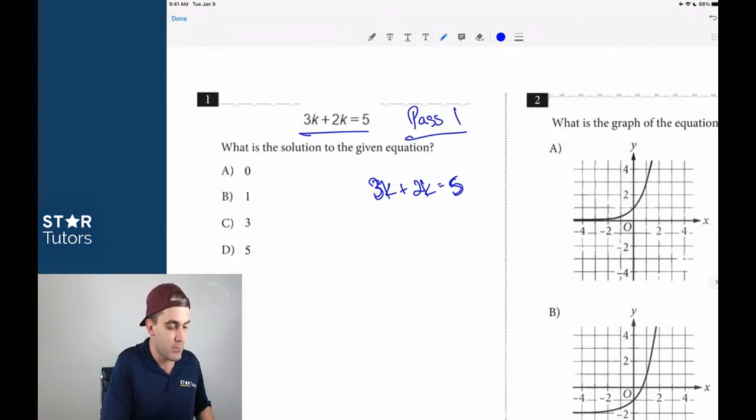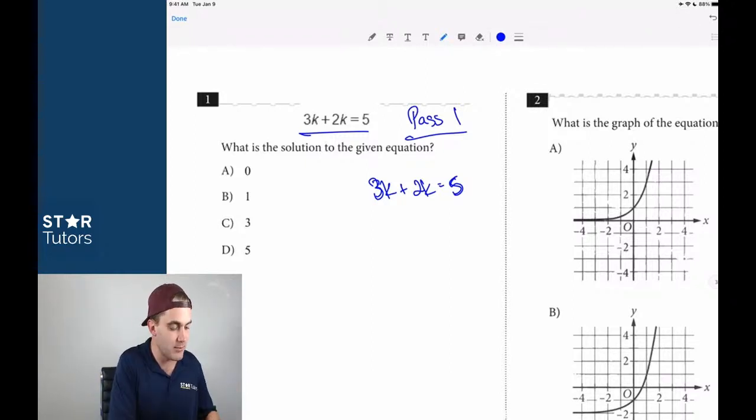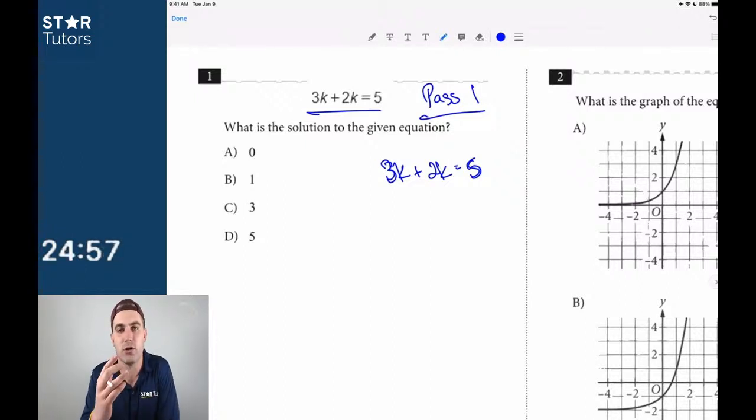Right? And guys, let me show you how I want you to practice. I've already done this test, and when I did it in real time, that was the first time I had seen it. But generally, this idea still works. So I'm going to put 25 minutes on the clock, so you can see in real time what I'm talking about, and then you can use that same idea to practice. You'll see 25 minutes on the clock, and I'm going to stop my timer after I get through all of these Pass 1 questions.